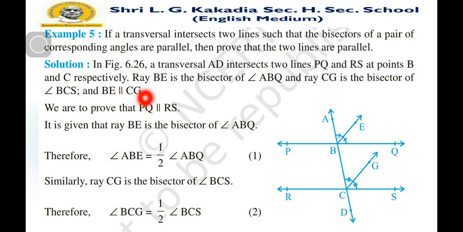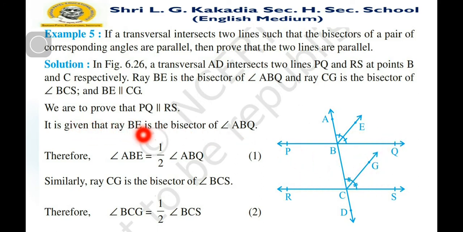And BE is parallel to CG is given in the question. We are to prove that PQ is parallel to RS.